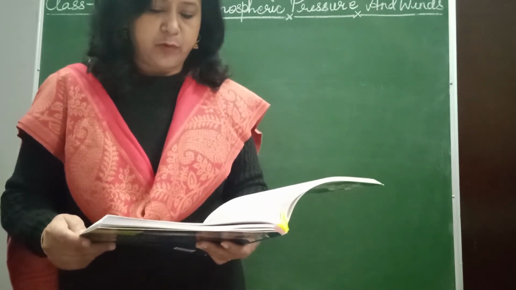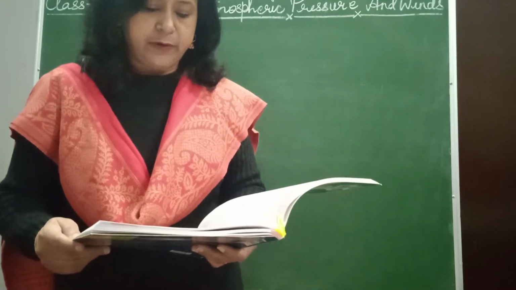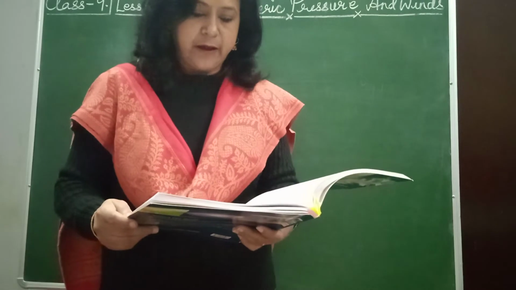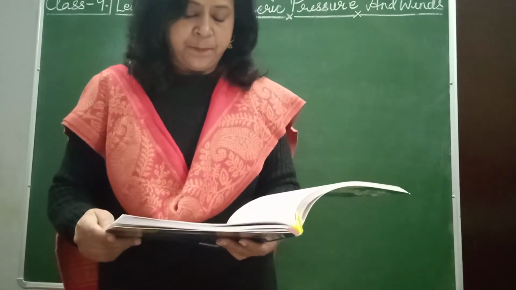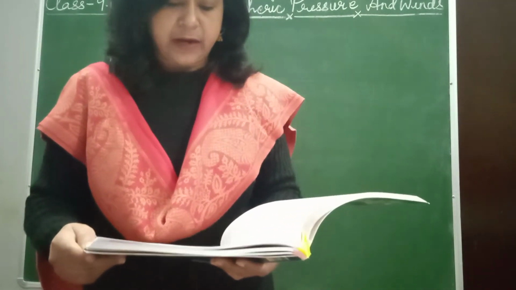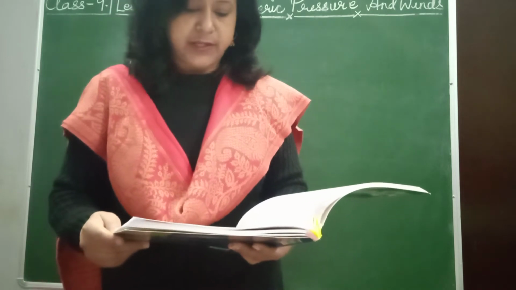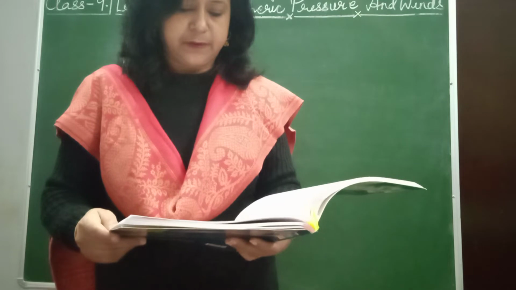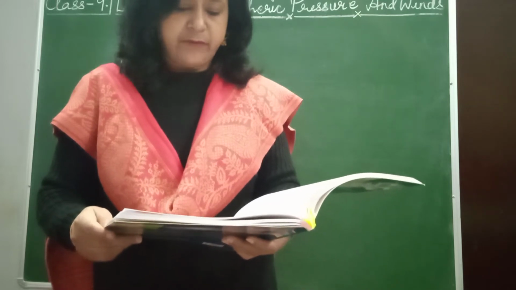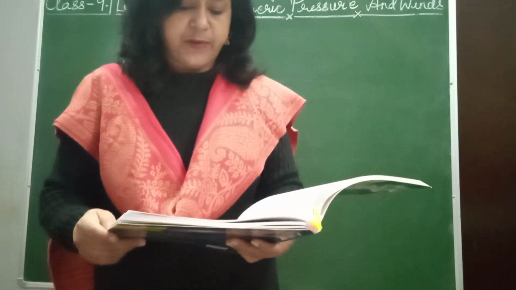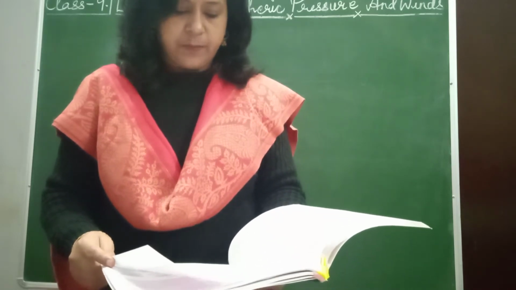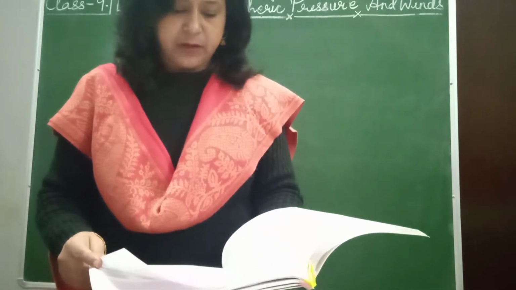Cyclones have the center of low pressure which may last for a few days to a few hours. Cyclones are fierce storms and are affected by the Coriolis force. The wind blows in an anti-clockwise direction in the northern hemisphere and in the clockwise direction in the southern hemisphere. These winds bring heavy rain and cause great damage to places over which they pass. There are two types of cyclone: tropical cyclones and temperate cyclones.